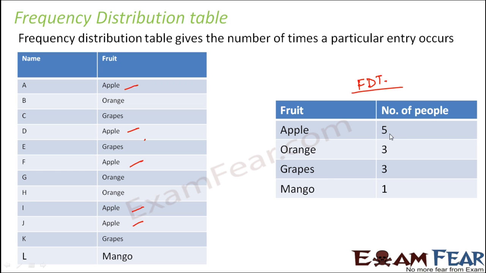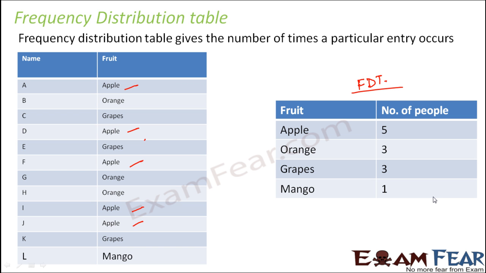Apple is getting repeated 5 times, which means 5 people like apple. Orange is getting repeated 3 times, which means that 3 people's favorite fruit is orange. For grapes, it is again 3. For mango, it is 1. This type of table is called a frequency distribution table. We make a frequency distribution table only when we come across a set of data where a particular entry gets repeated multiple times.